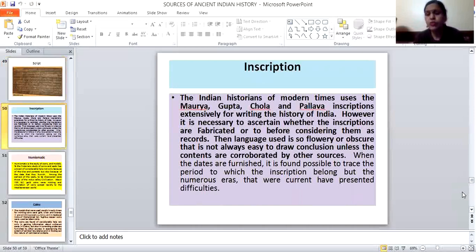Then Indian historians of modern times use the Mauryan, Gupta, Chola, Chera, and Pandya inscriptions, which give us a lot of information about the time, the language, the period, and the rulers' thought.